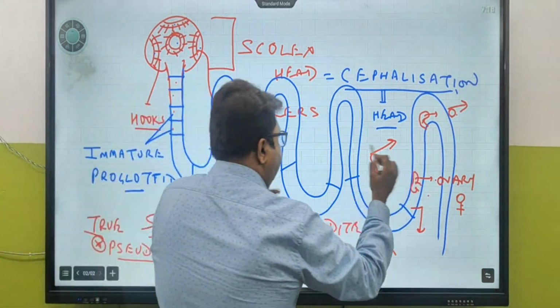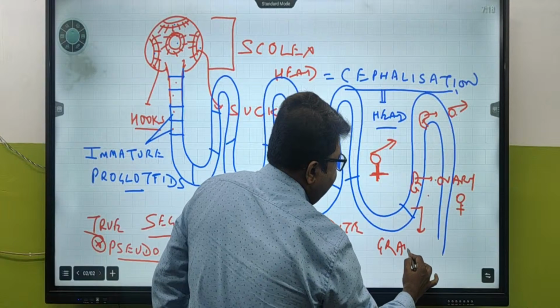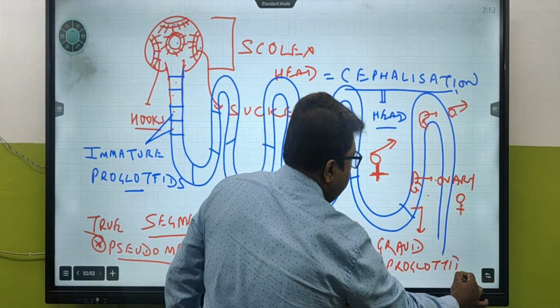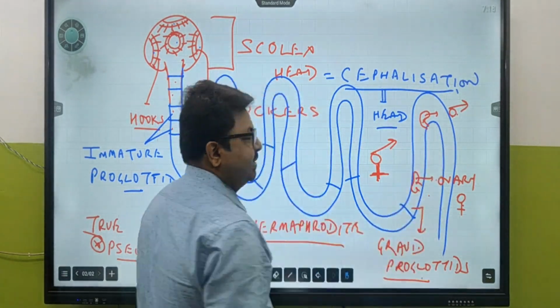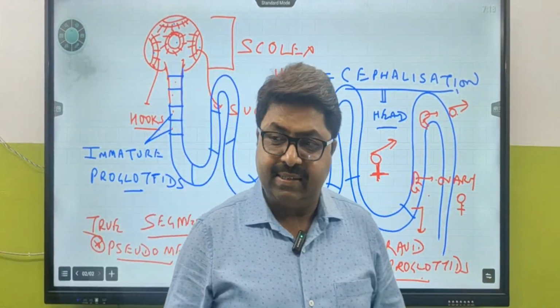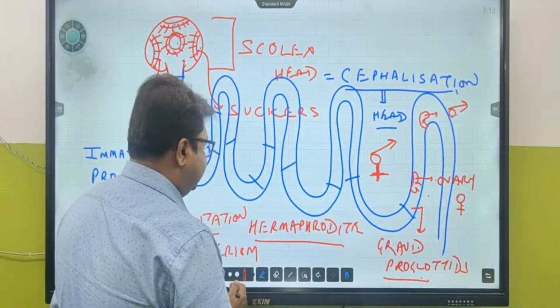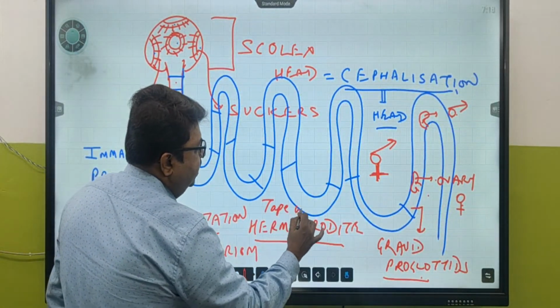Now, this particular part of the segments is called gravid proglottids. These are segments having both testes and ovary, the sexual organs. That means they are going to make eggs there, and they have a special mechanism. We are talking about tapeworm.